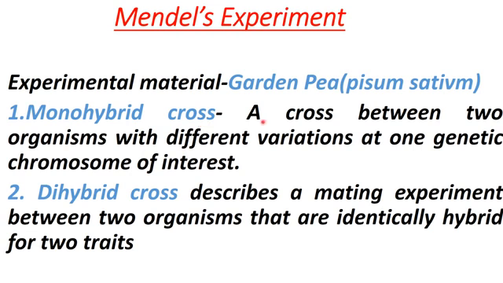Okay, so in this cross, he studied about inheritance of one gene. Monohybrid cross is a cross between two organisms with different variations at one genetic chromosome of interest. And dihybrid cross describes a mating experiment between two organisms that are identically hybrid for two traits.